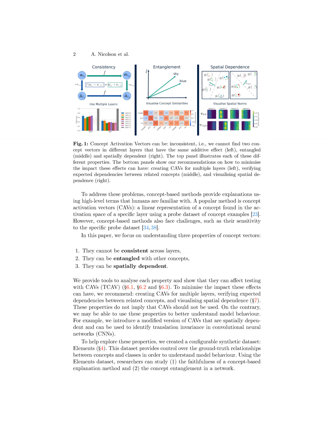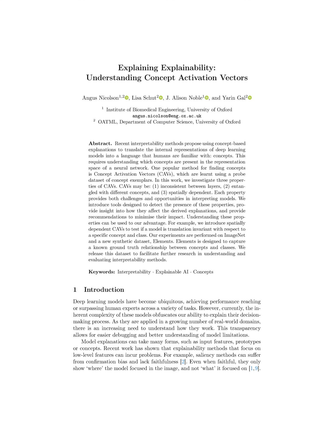Specifically, the method addresses the challenges of consistency, entanglement, and spatial dependence of concept vectors in concept-based explanation methods like concept activation vectors, CAVs. These properties impact the reliability and accuracy of model explanations, affecting the transparency and trustworthiness of the model's decision-making process. By analyzing and addressing these properties, the method aims to improve the interpretability of deep learning models, allowing for better understanding of model behavior and limitations.